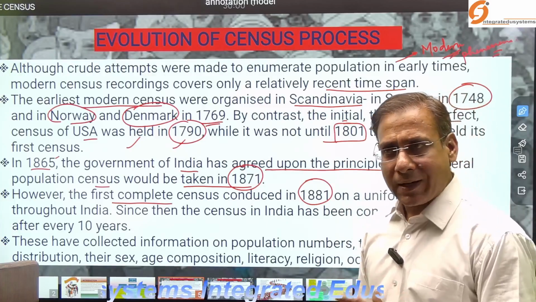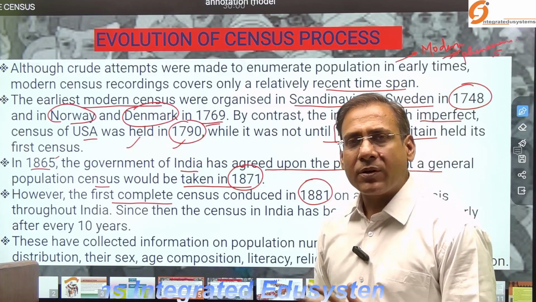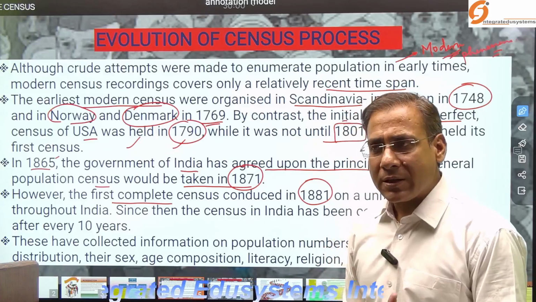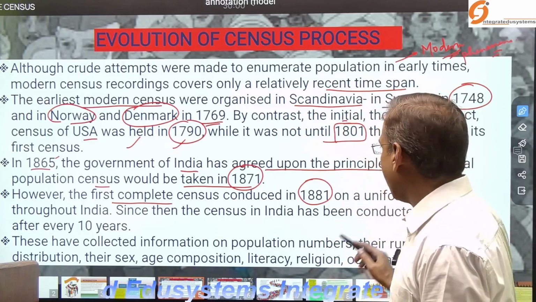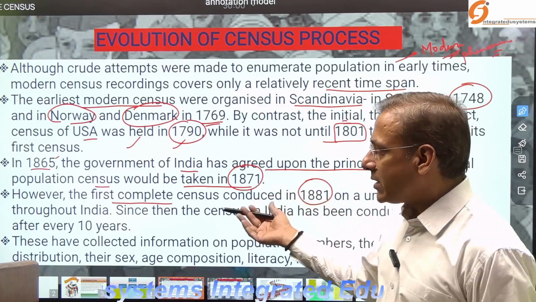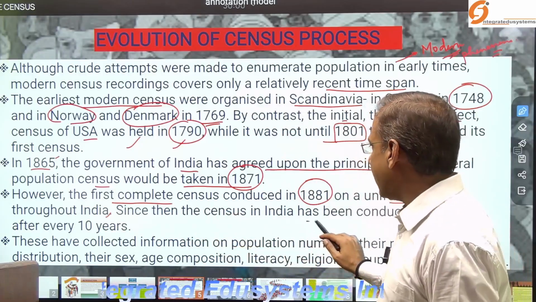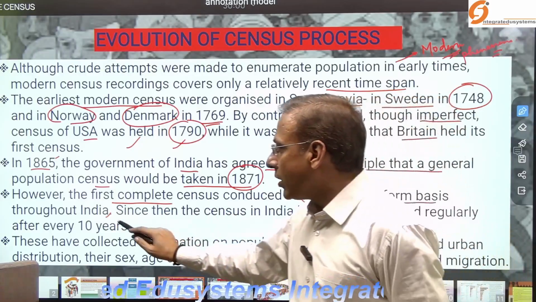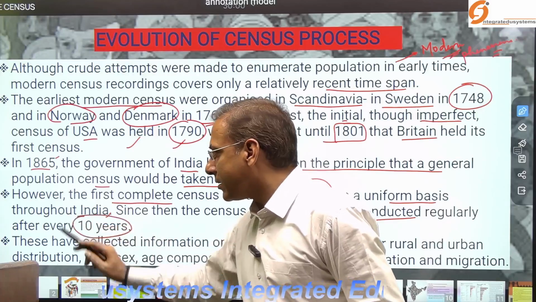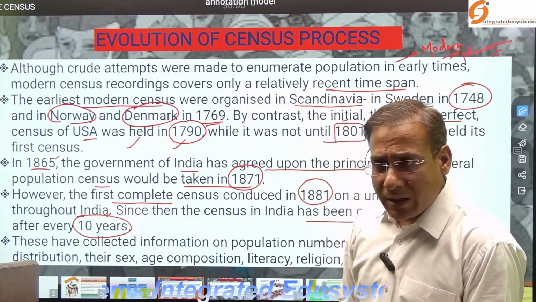And since then, 1881, after every 10 years, the authorities conduct the census in India on a uniform basis throughout India. India has conducted the census regularly after every 10 years. Now, what was the interesting feature?